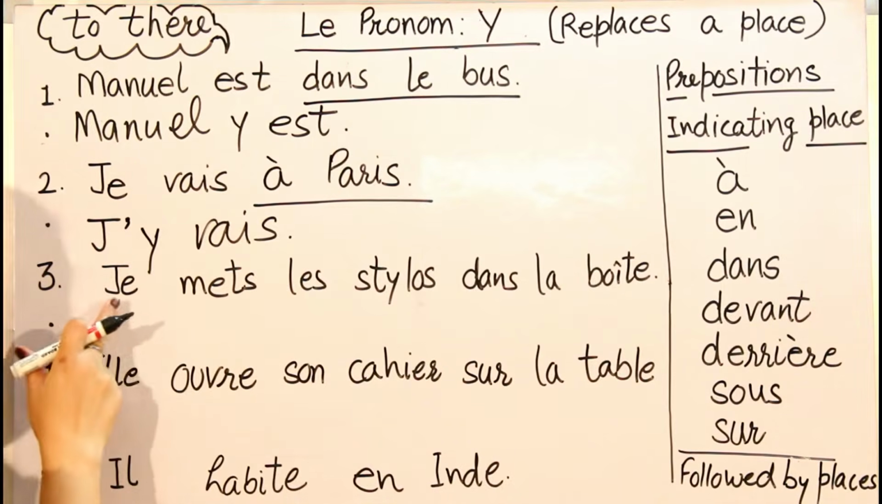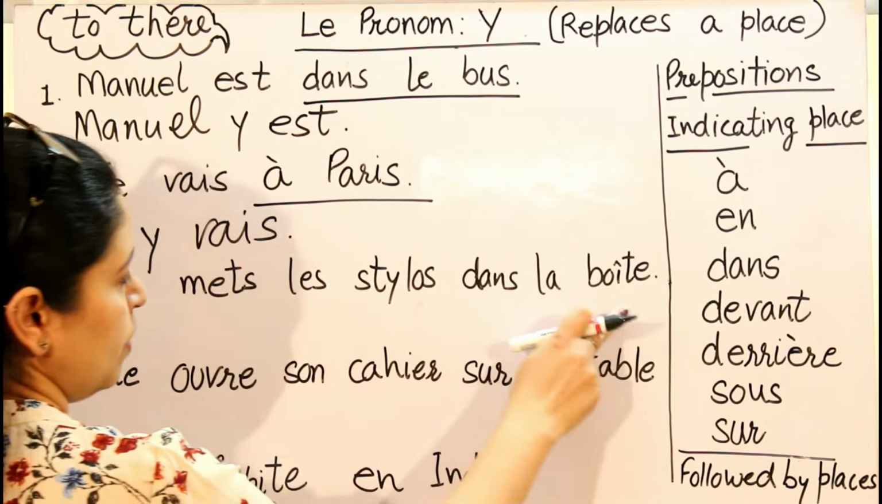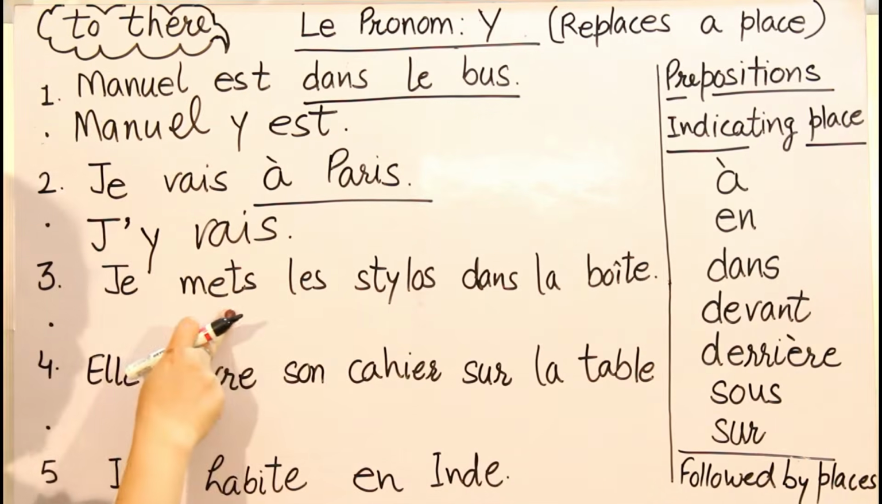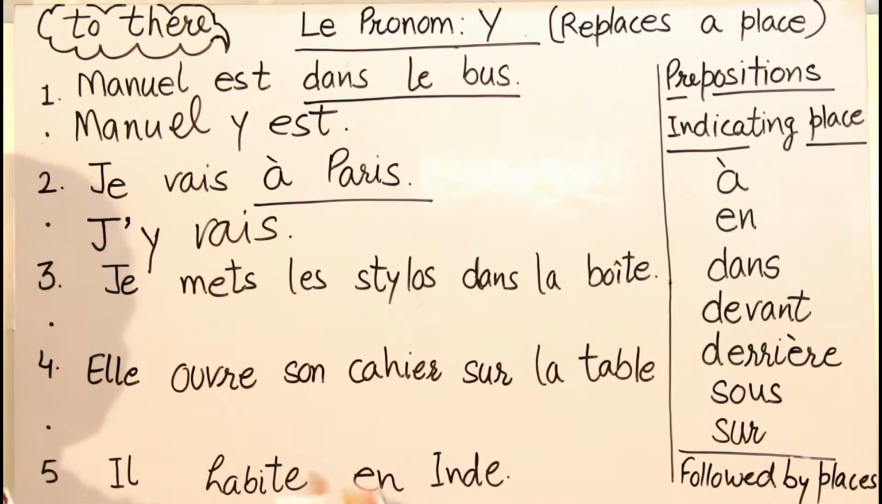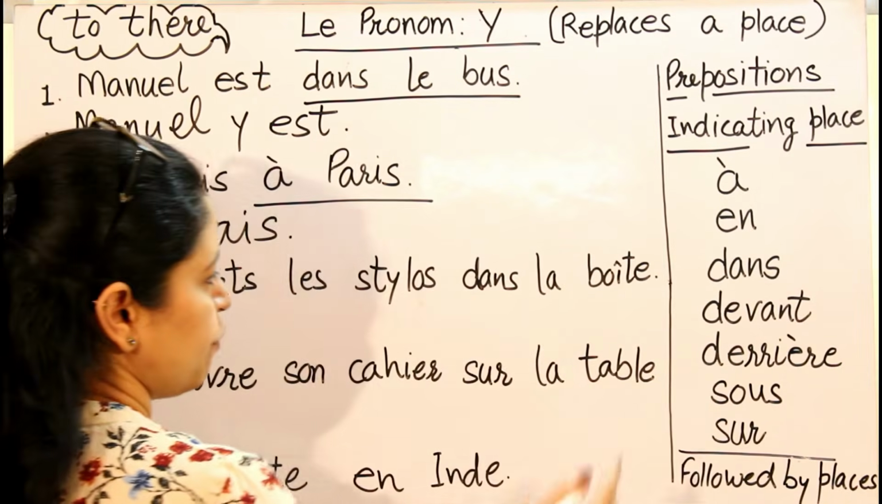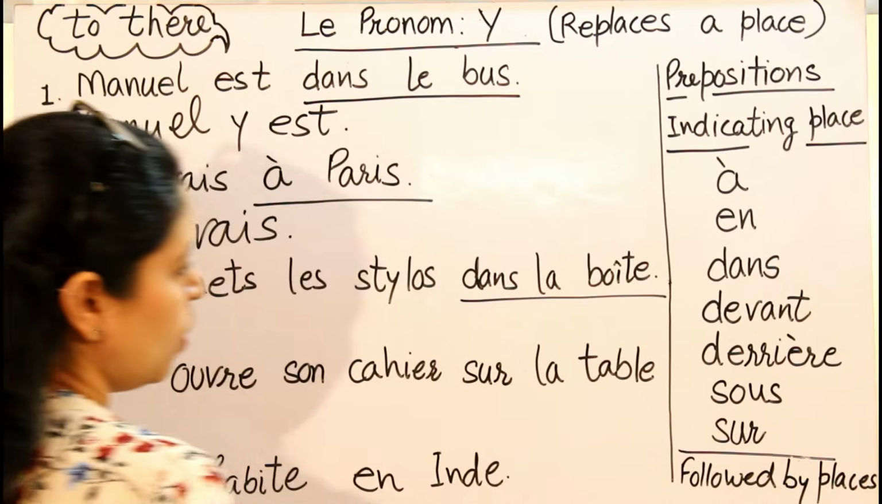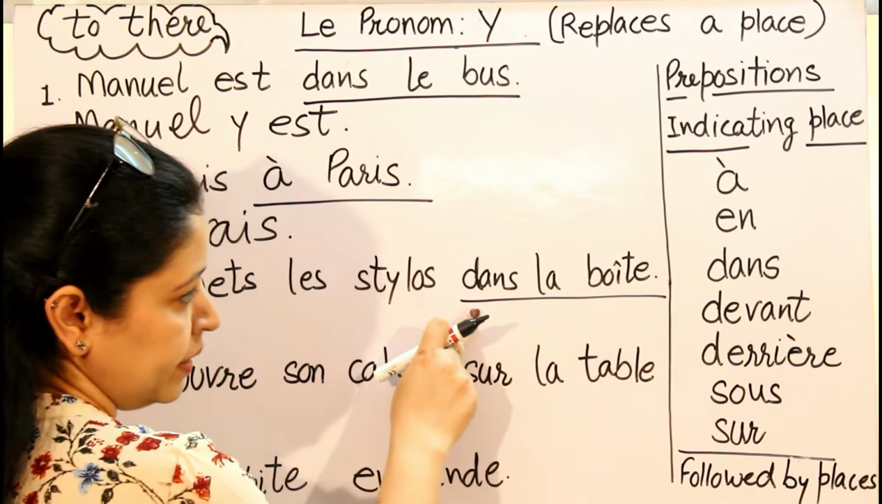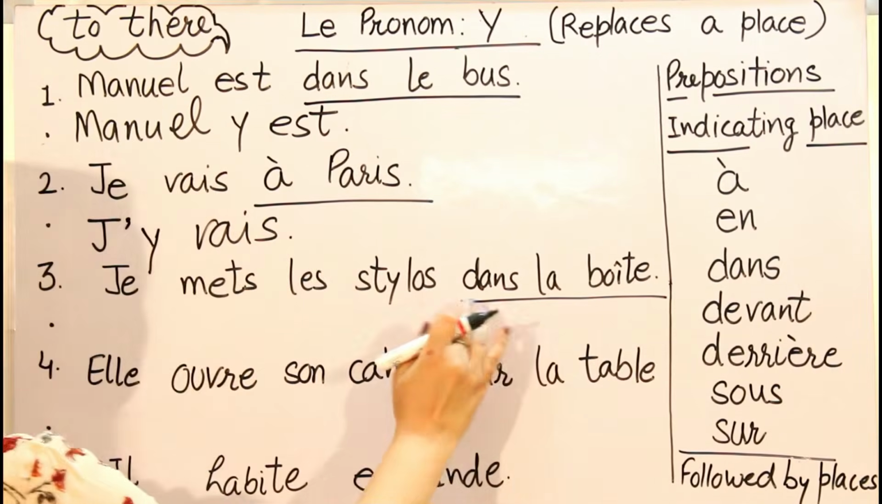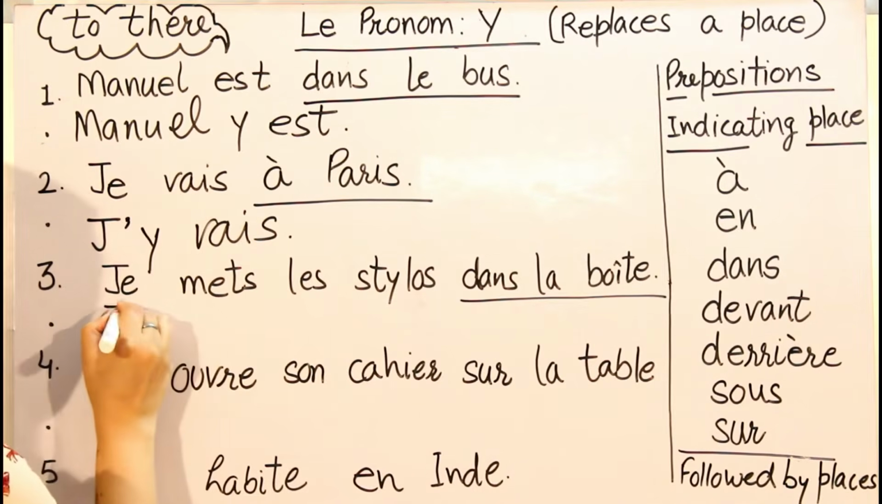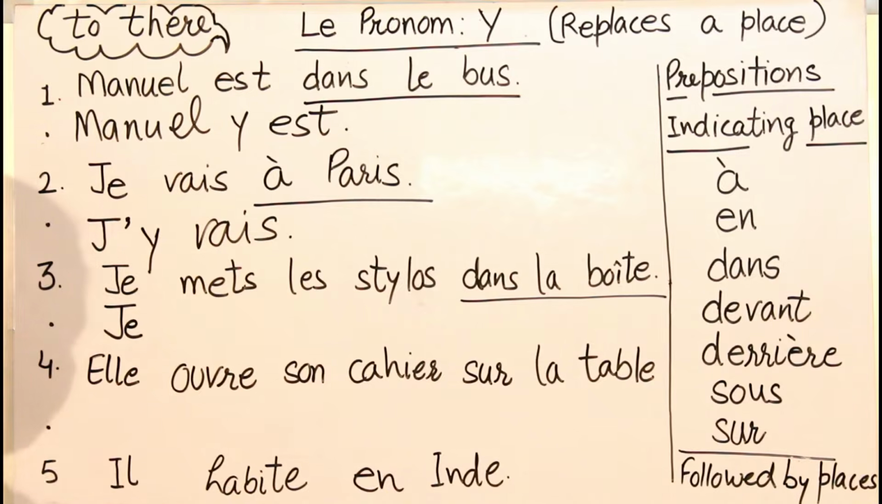Now the third one. Je mets le stylo dans la boîte. I am putting the pens in the box. Now, the box where I am keeping the pens is a place for me here in this sentence. And one more thing, dans is written here, that is indicating a place where the pens are to be kept. So, I will replace this portion, and again I am continuing writing my sentence.